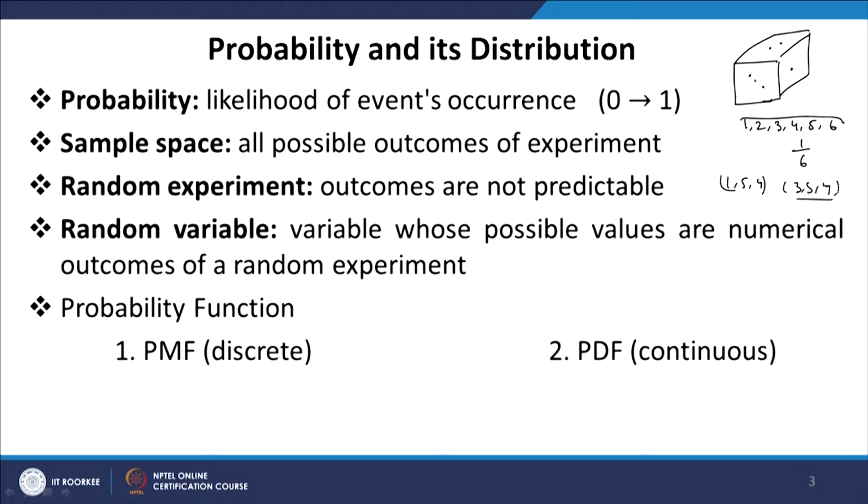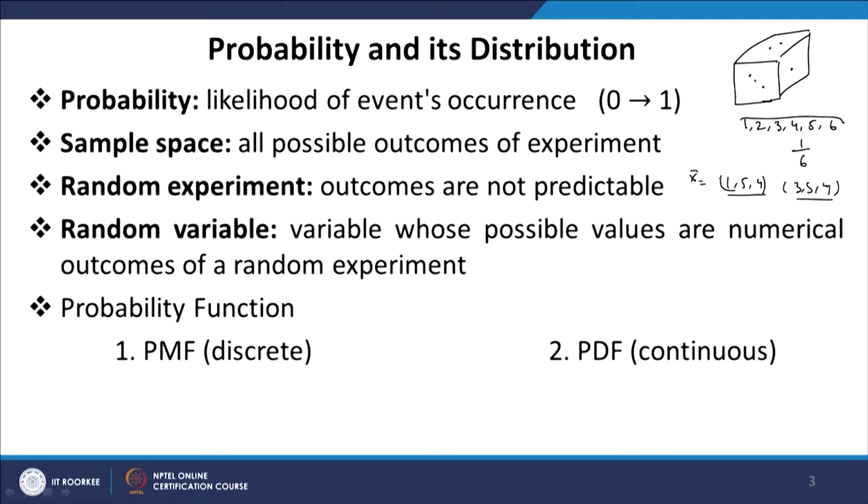A random variable is a variable whose possible values are numerical outcomes of random experiments. So, this 1, 5, 4 is the outcome of this experiment and they are purely random. We can represent this by a random variable, let us call it x vector is equal to 1, 5, 4. So, x vector is a random variable which has 3 values 1, 5, 4 and these 3 values are random, purely random, coming from rolling of the dice.